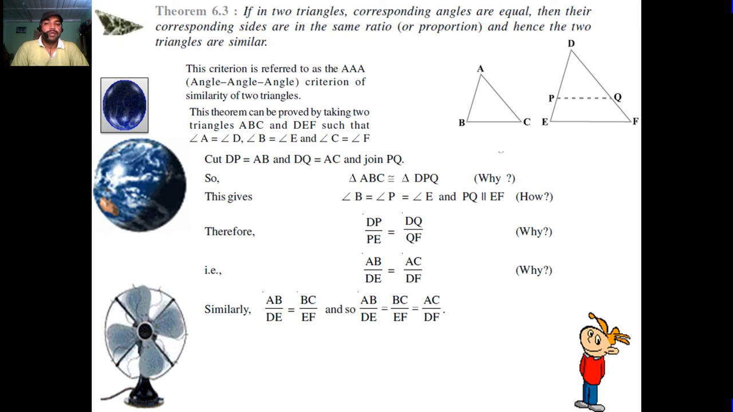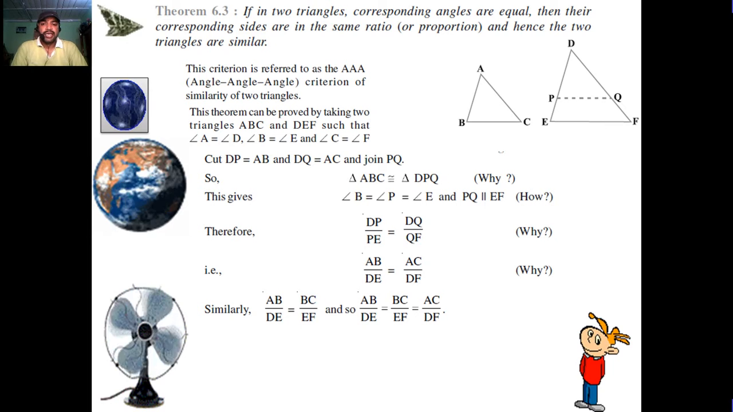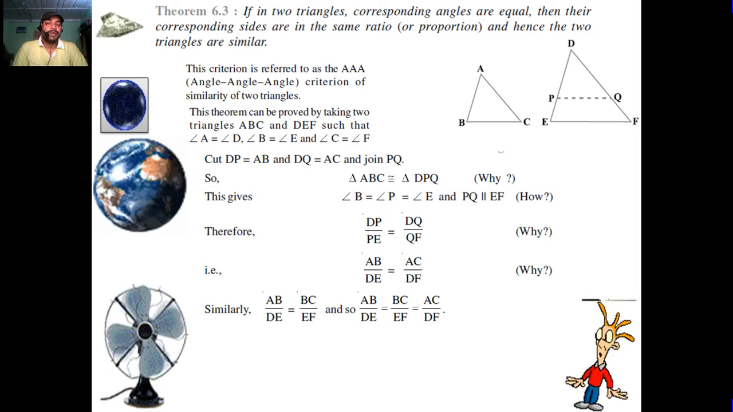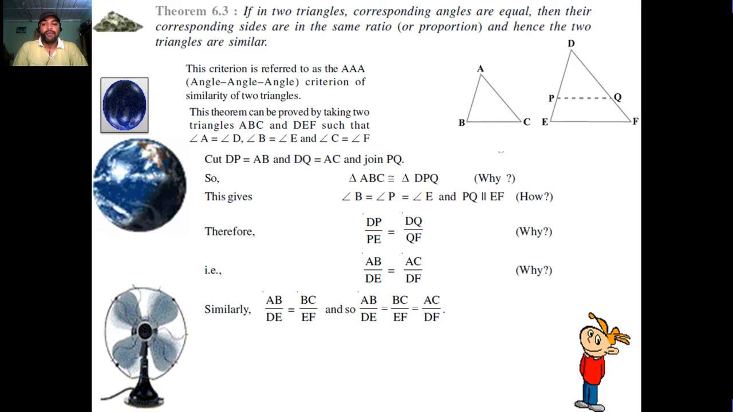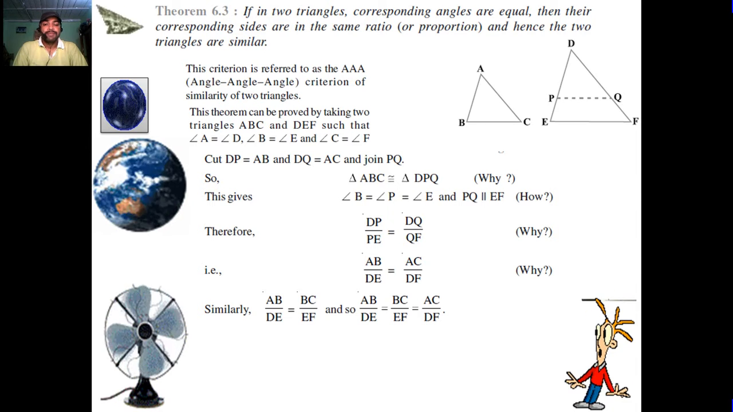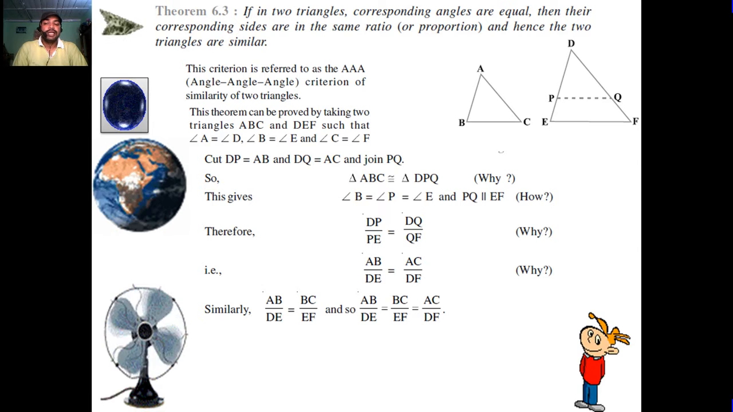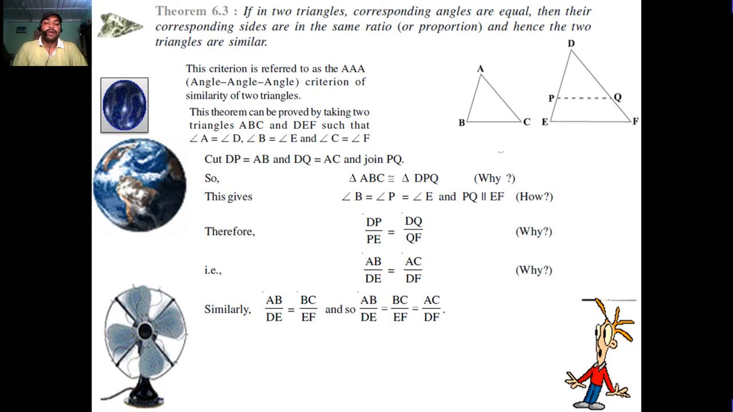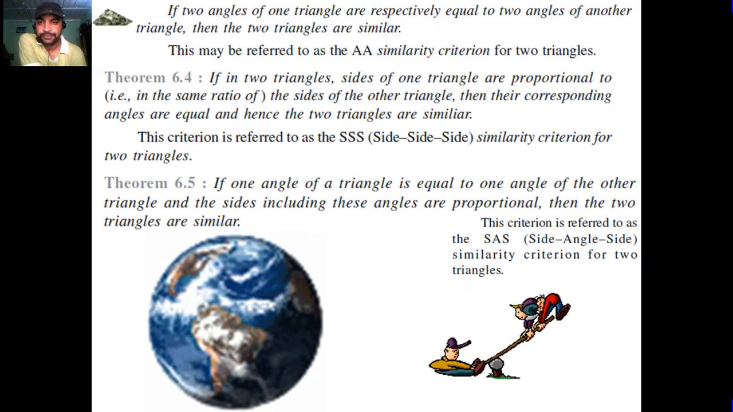Cut DP equal to AB, DQ equal to AC, and join PQ. So, triangle ABC is congruent to triangle DPQ. Angle B is equal to angle P, angle E is equal to angle P, and PQ is parallel to EF. How? Therefore, DP upon PE is equal to DQ upon QF, that is, AB upon DE is equal to AC upon DF. Similarly, AB upon DE is equal to BC upon EF, and so AB upon DE is equal to BC upon EF is equal to AC upon DF.